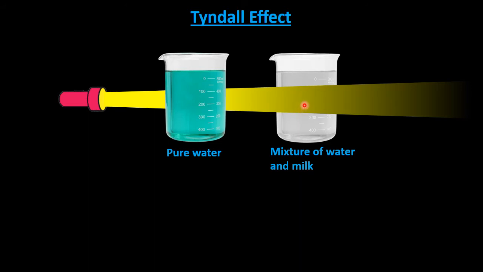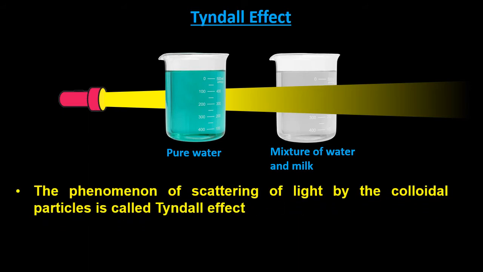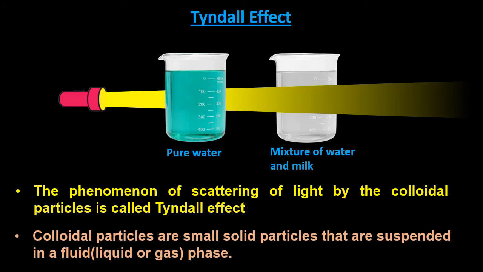This is because in the mixture of water and milk the light is scattered by the particles of fats. So now we define Tyndall effect as the phenomena of scattering of light by the colloidal particles, and the colloidal particles are the small solid particles that are suspended in a fluid phase.